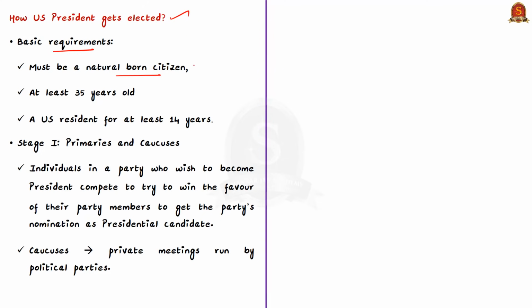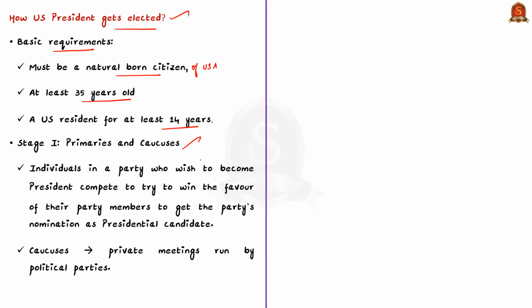That is, a person who was a United States citizen at birth, who is at least 35 years old, and who shall be a United States resident for at least 14 years. Now let us see the stages of the presidential election in case of the United States. The first stage in the United States presidential election is primaries and caucuses.